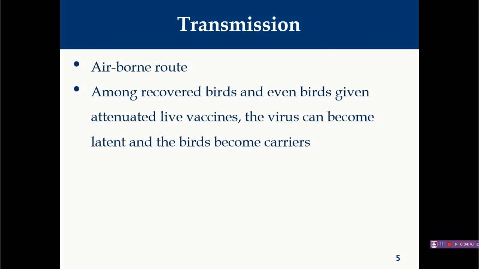Generally when live attenuated vaccines are used, in that case also there will be development of latency, and whenever there is immunosuppression or stress in the birds, this virus will come out from the trigeminal ganglia and again shed into the environment and become a source of infection. So in both cases, carrier as well as vaccinated birds, they become a source of infection for other healthy birds.